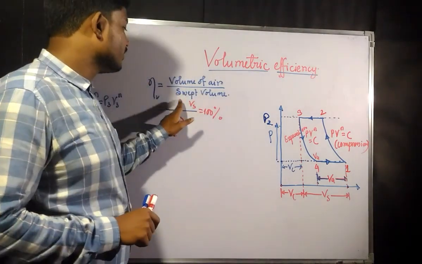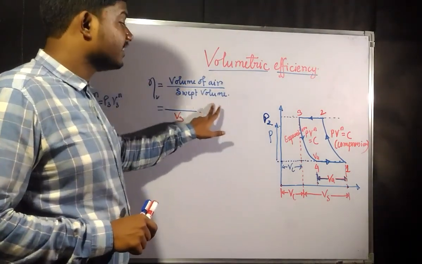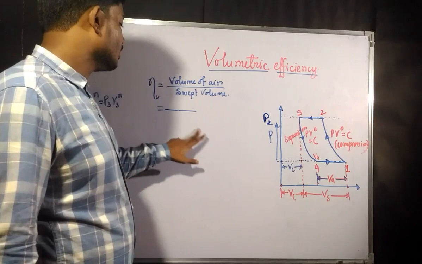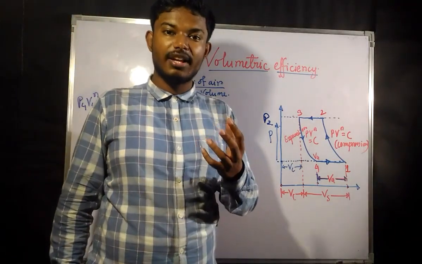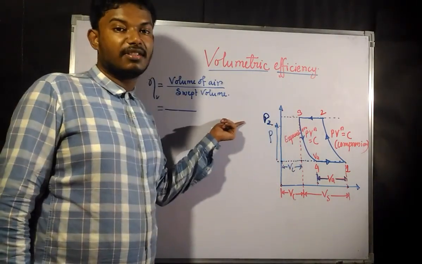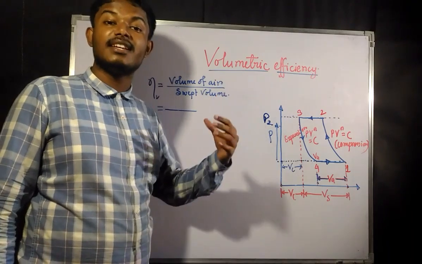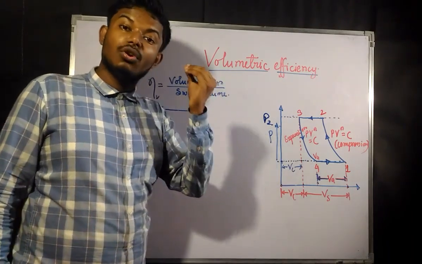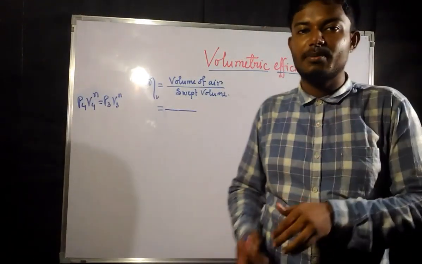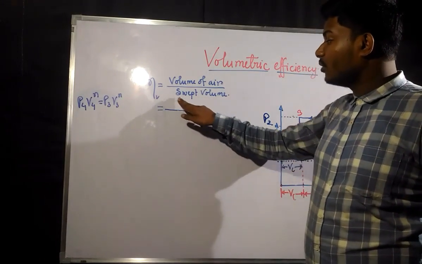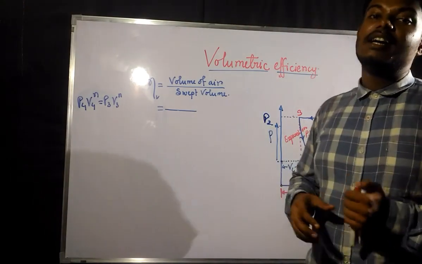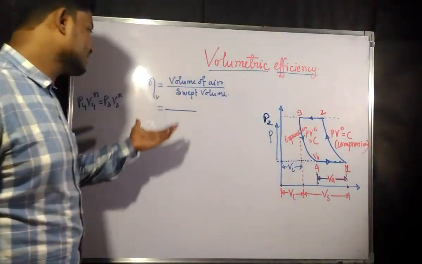So the compressor which you have considered without the clearance volume is not possible to construct. So that means what? This is going to be 100%, but actually it is not 100%. In compressors like this, there is always some volume of air present. That volume of air is going to hamper the efficiency. With the increase of the clearance volume, there would be a decrease in the volumetric efficiency.